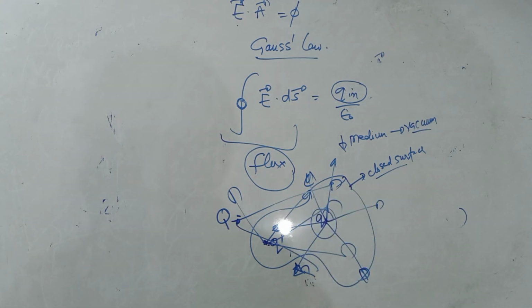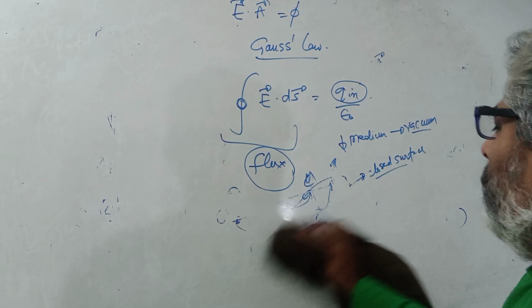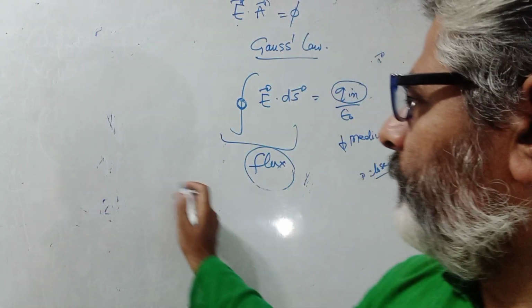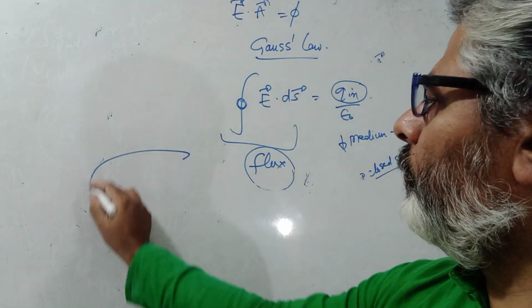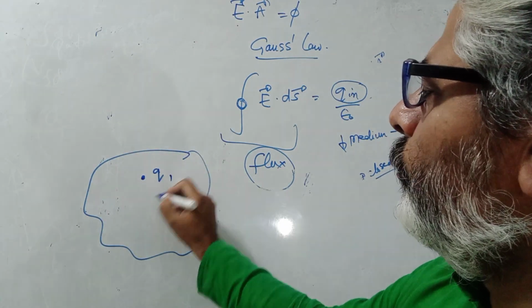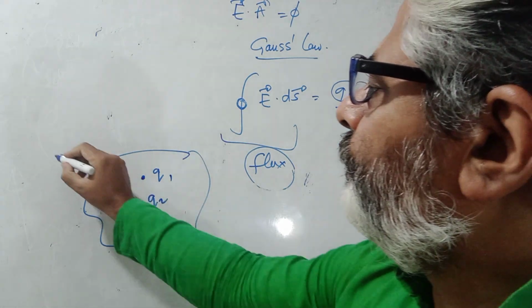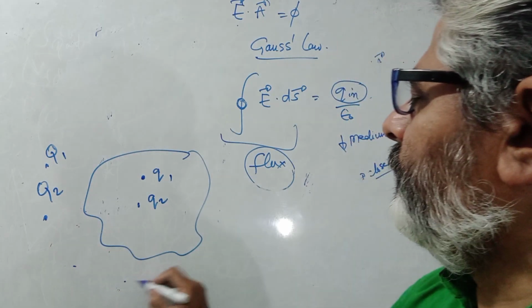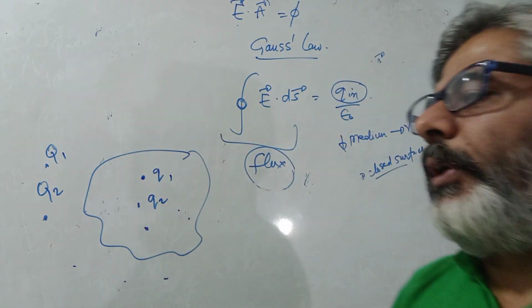Rather than this confusing picture of drawing all the fields, let me illustrate with the result. If there is this closed surface and there are some charges, let us say Q1, Q2 inside, and more charges. Here also there are a number of charges.